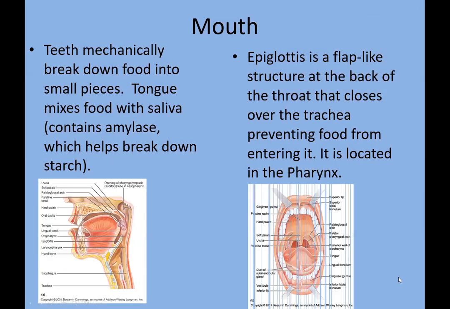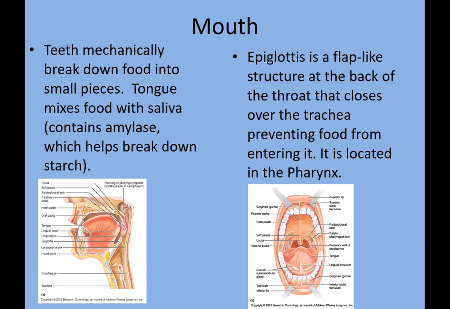So, towards the mouth. As I've told you, this is our buccal cavity. We eat, then we chew, then we swallow it. Teeth mechanically break down food into smaller pieces.